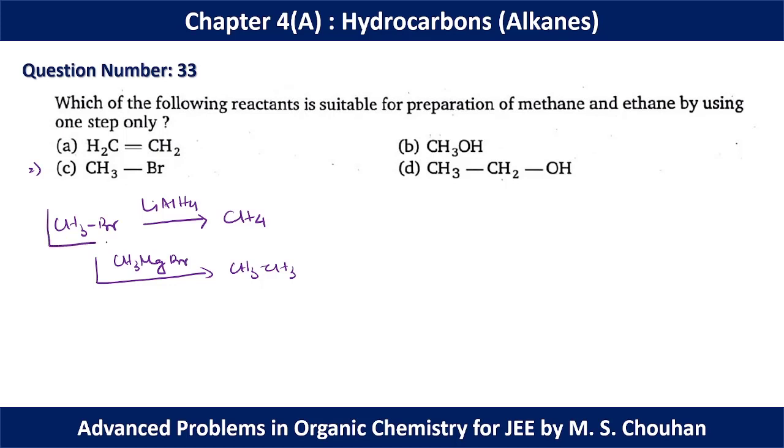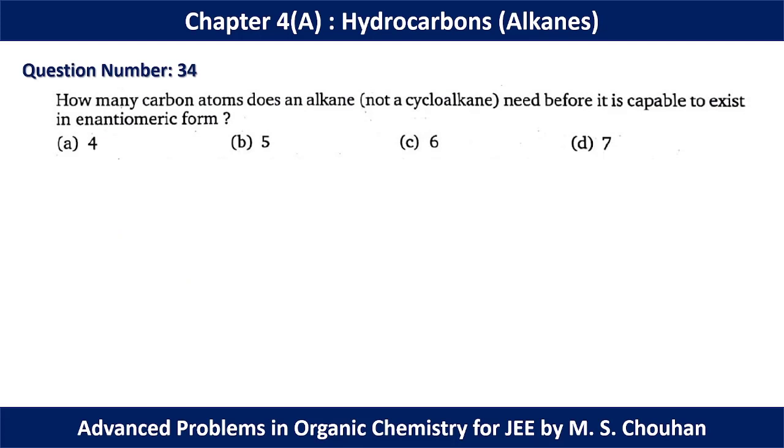So starting with CH3Br, we can form methane or ethane by only one step. That's why for question number 33, option C should be the correct option.